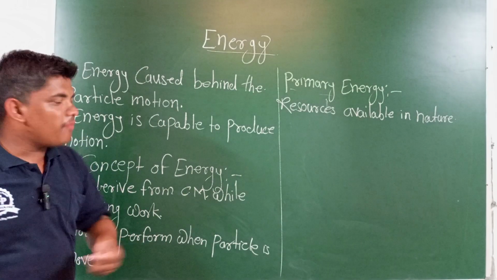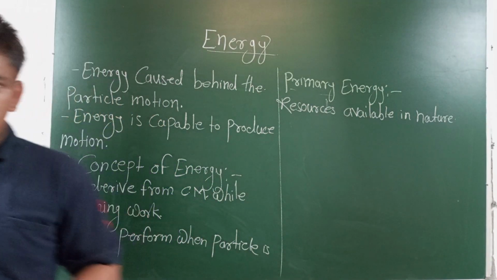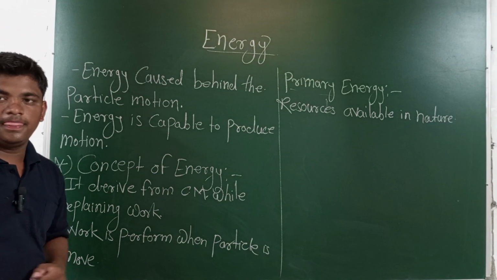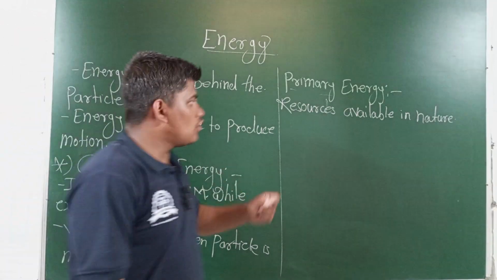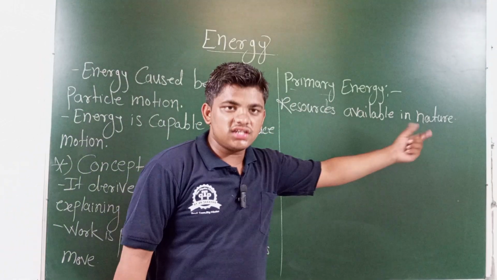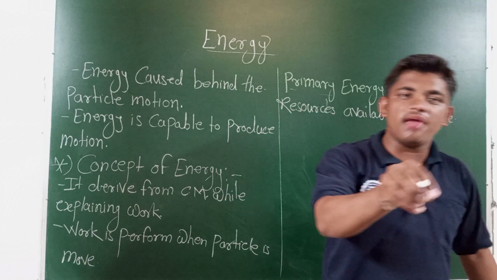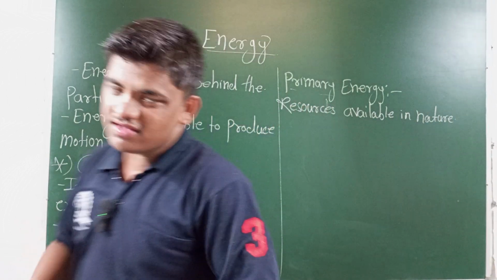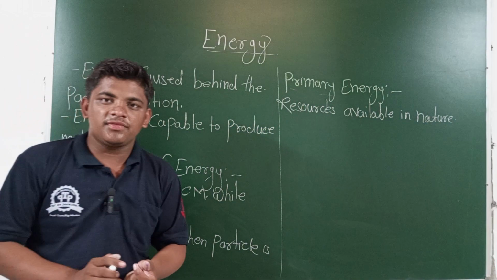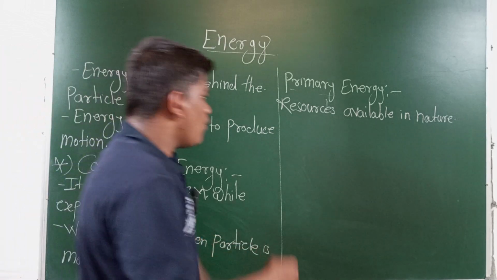Which energy forms are available in nature? There are wind energy, petroleum, and also coal, and solar energy. These are the types or examples of primary energy. Primary energy म्हणजे काय? The energy or the energy resources which are available in nature. नेचर मध्ये अवेलेबल असणारे काय असतात? सोलार आहे, सोलार एनर्जी आहे, पेट्रोलियम आहे, कोल आहे, त्याचबरोबर वाइंड एनर्जी आहे.